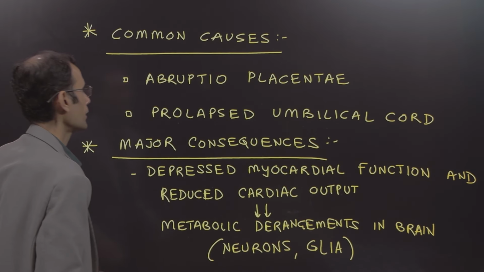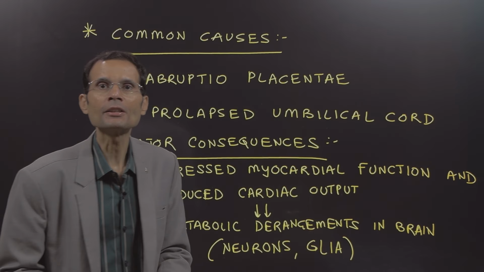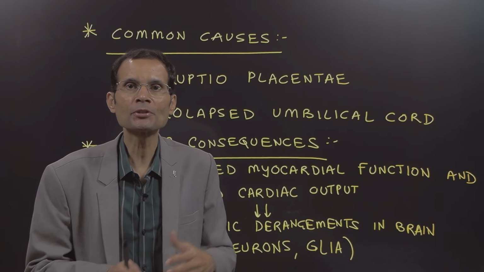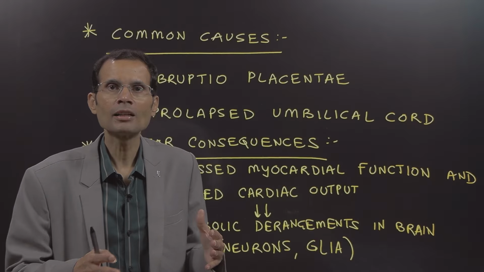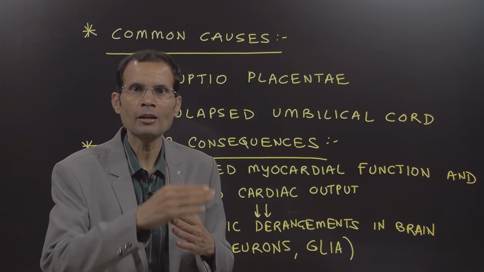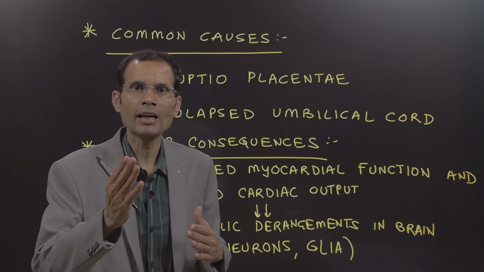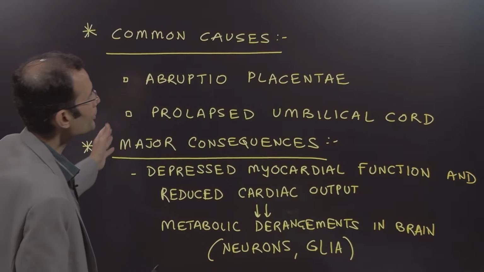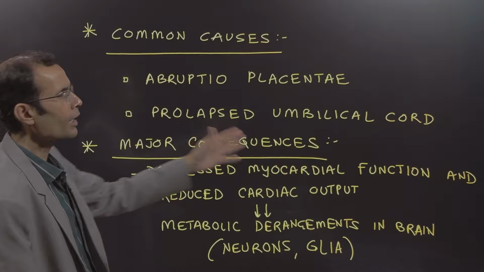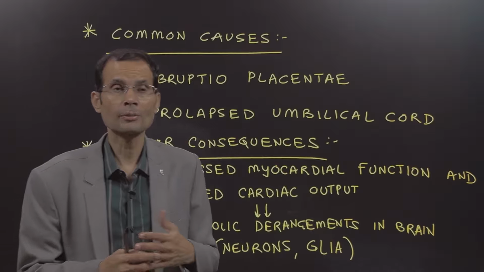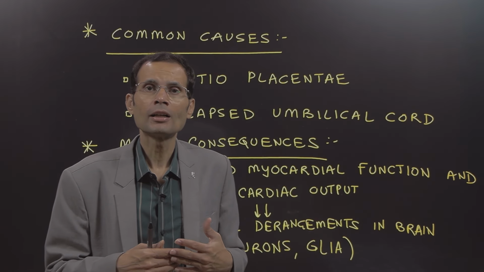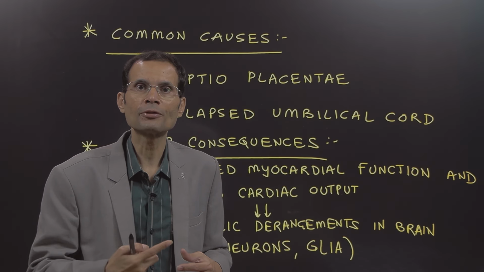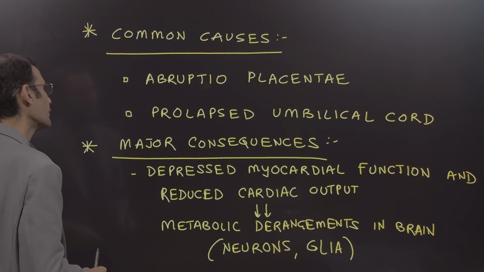What are the common causes? Abruptio placentae, again a tongue-twisting nomenclature. Abruptio placentae is the sudden removal of the placenta from its attachment, the placenta getting detached from the uterine wall. So abruptio placentae, or prolapsed umbilical cord, or sometimes even intrauterine, the umbilical cord getting around the neck of the fetus and causing strangulation of the fetus.